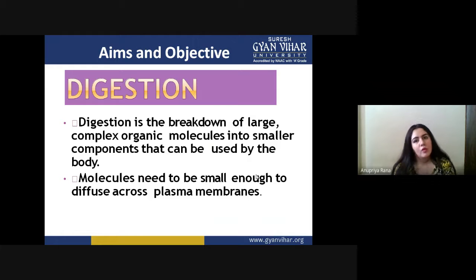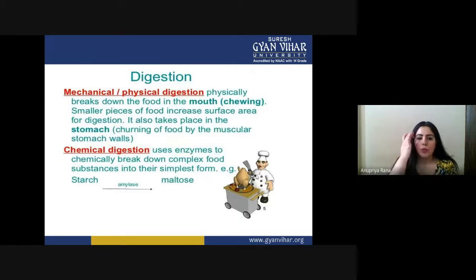That process is also related to the respiration process of the cell, or cellular respiration, in which our body breaks down complex food into smaller pieces and utilizes them. Molecules need to be small enough to diffuse across the plasma membrane. The molecules we take in cannot be transferred across the plasma membrane, hence we need to break them down into smaller molecules. So let's start with our digestion process.